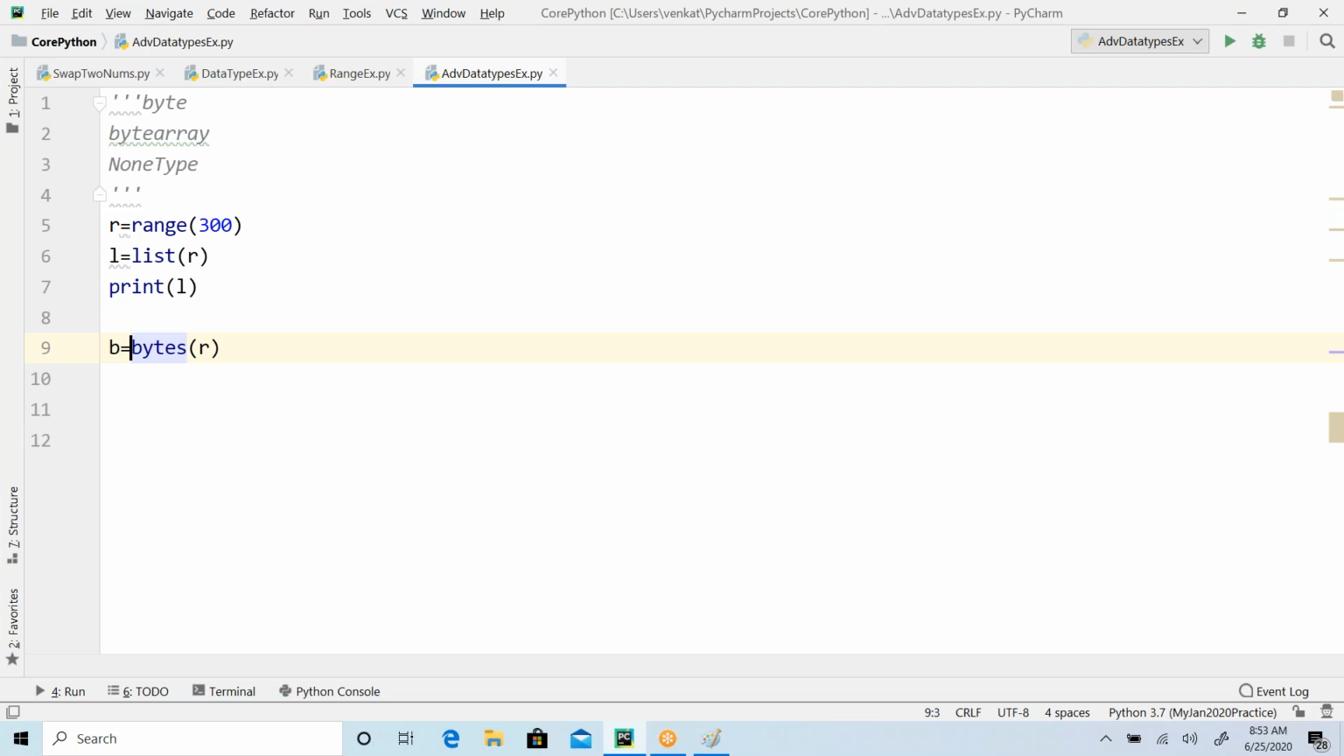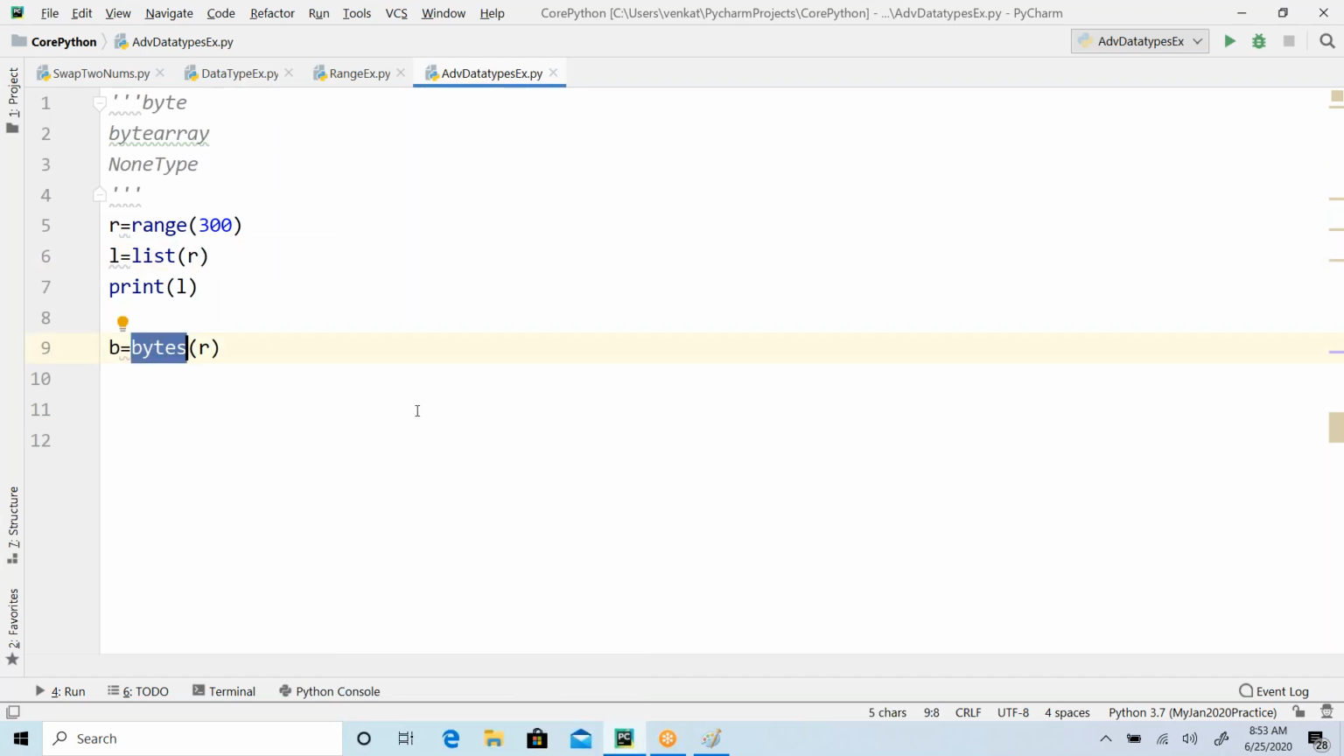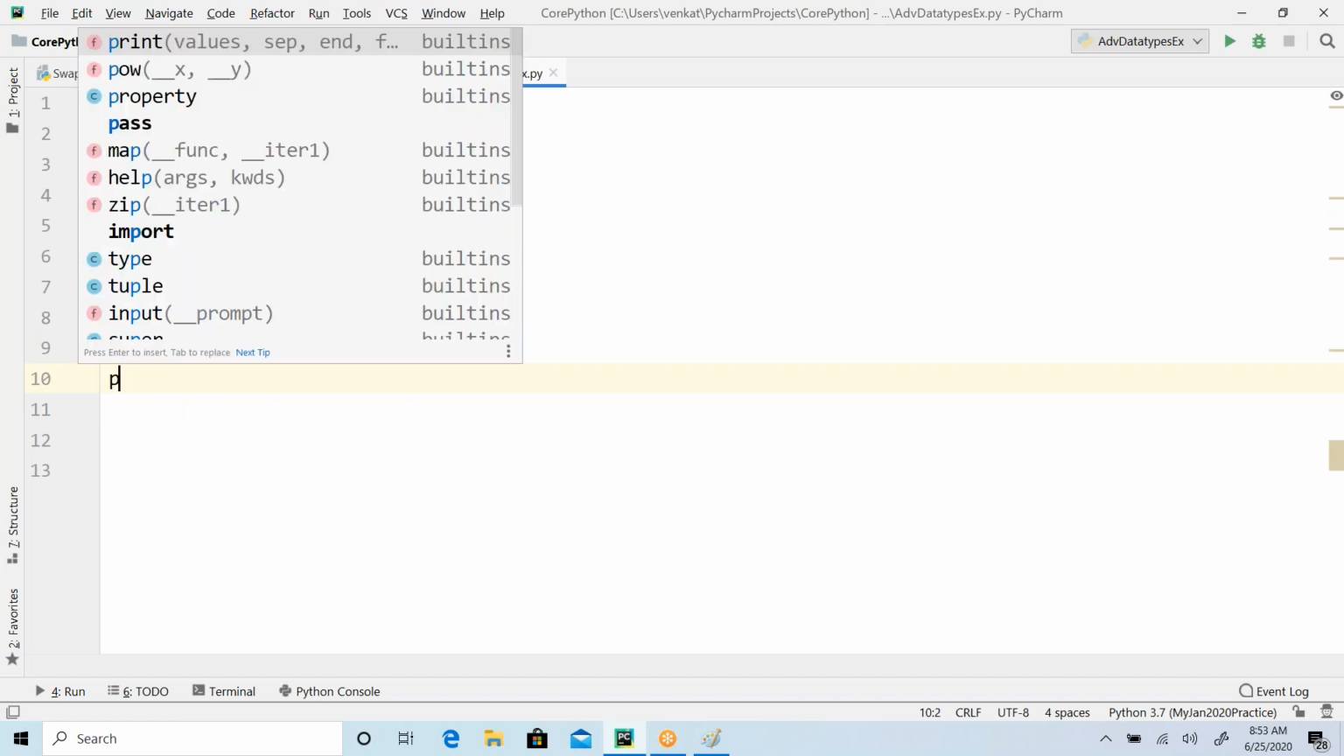It is exactly the same as your list, guys. However a list performs, bytes is going to perform in the same way, but what is the difference? That's what we are going to understand. Bytes and byte array are also going to handle a group of elements, a set of elements, like your list, tuple, set. Here, I just created bytes of range, and let me print b.